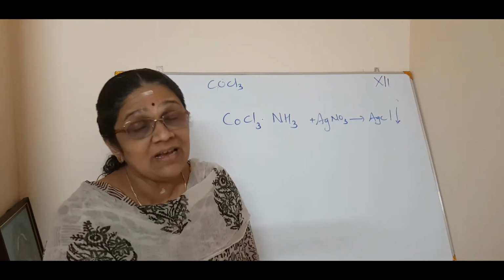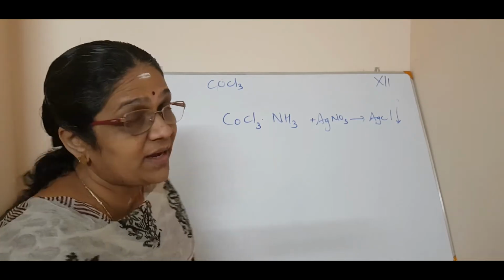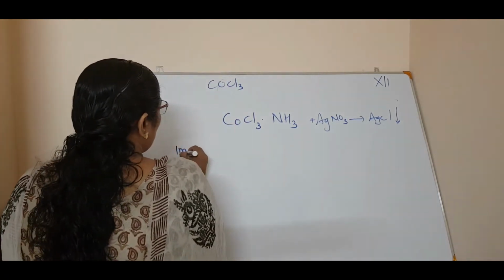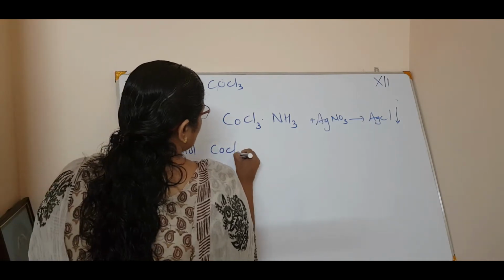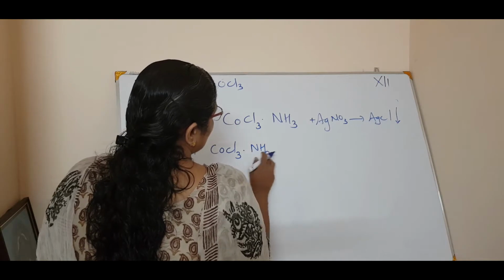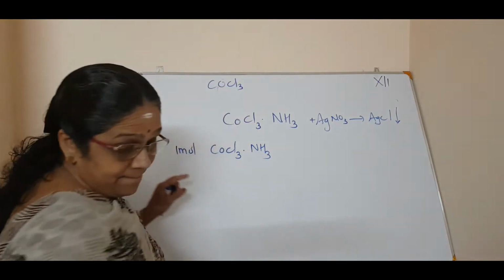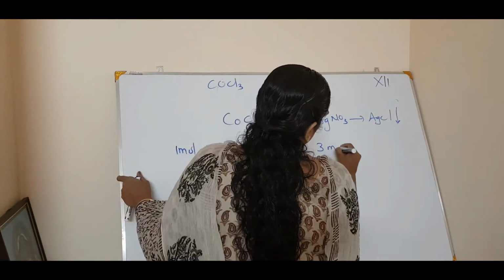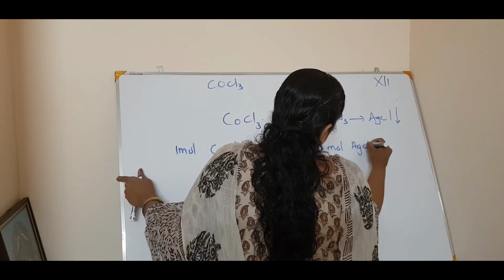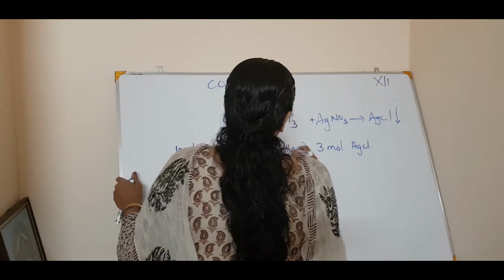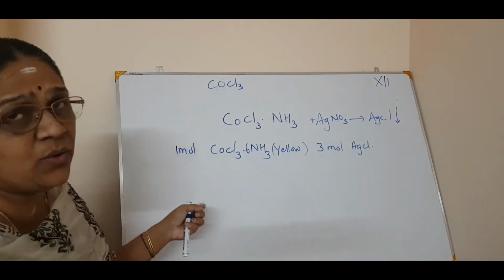Now I will write the formula of that compound. What he did, he took 1 mole of COCl3.6NH3. Then it gave 3 mole of AgCl. Okay, 3 mole of AgCl, and this is yellow in color. Just to have information, that's all, yellow in color.